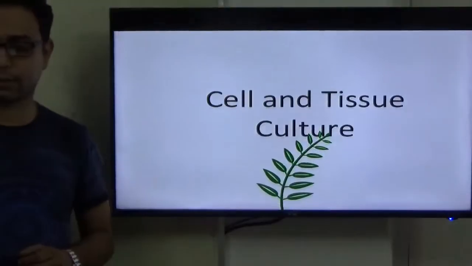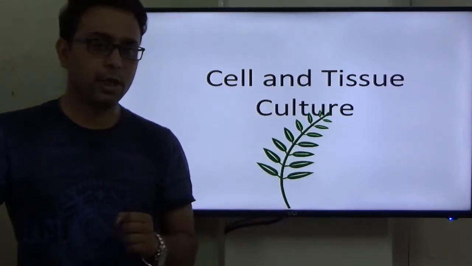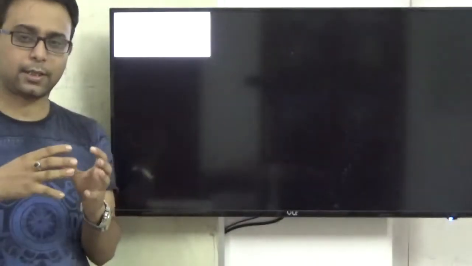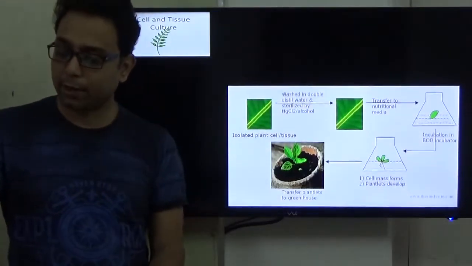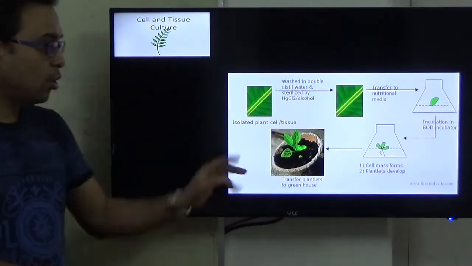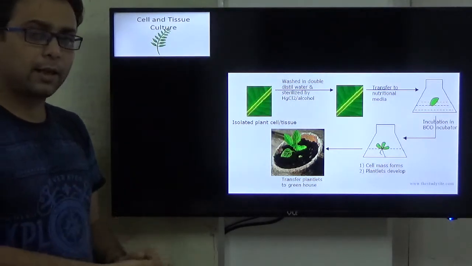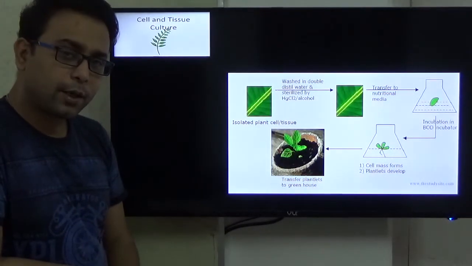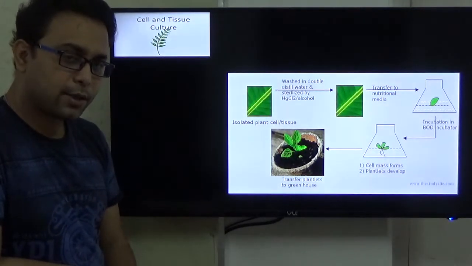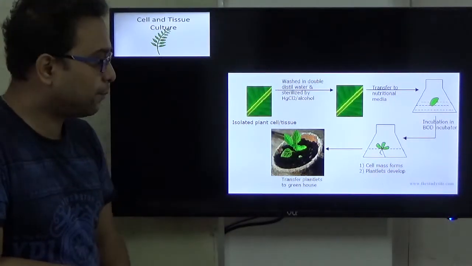Now we have discussed the natural process and the artificial process. Another type of process we discuss is the tissue culture process. You know that when some cells are doing particular functions, they are called a tissue. Here, in this important tissue culture process, we take a leaf. Why are we doing the tissue culture process? This is one type of vegetative propagation, artificial vegetative propagation. Why vegetative? Because we take the leaf, which is a part of the vegetative parts.